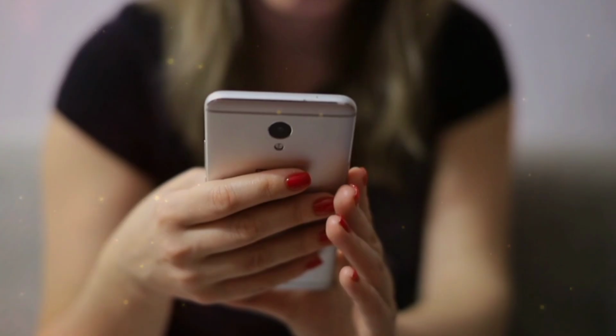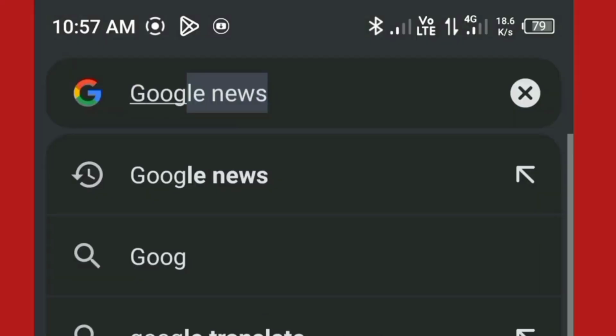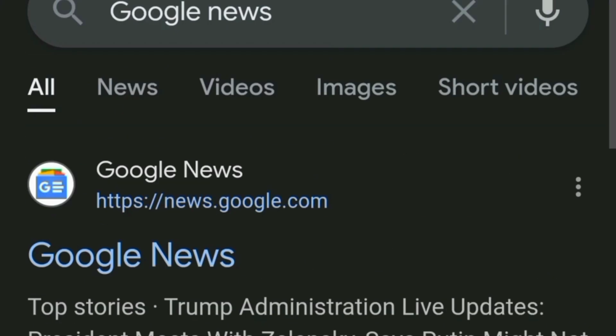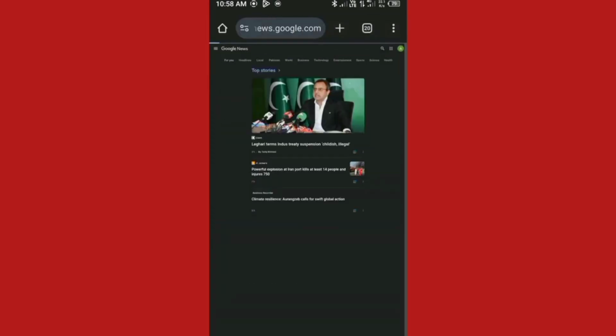For learning, you must watch this video completely. Let's get started. Open Google Chrome on your device and search for Google News. This interface shows on your screen, so click on Google News. After opening, click on the three dots and click on desktop site.